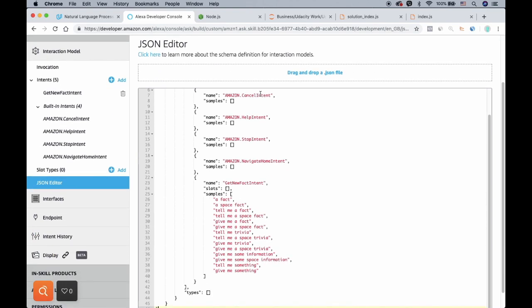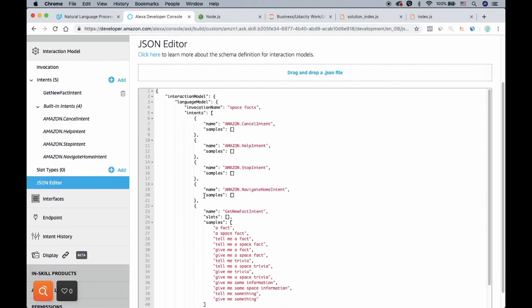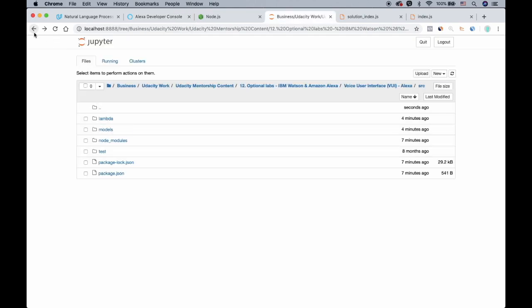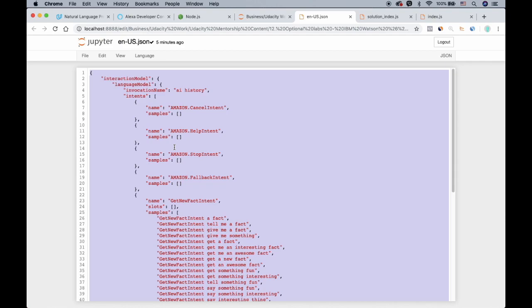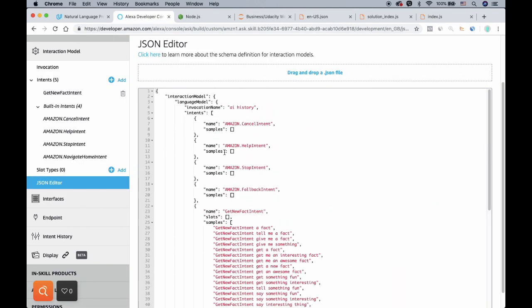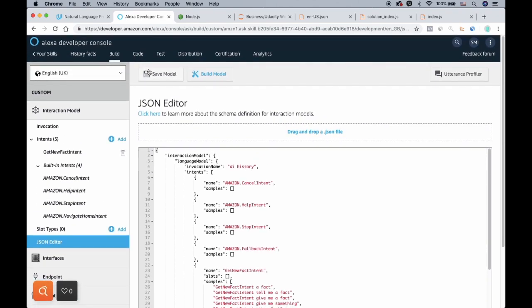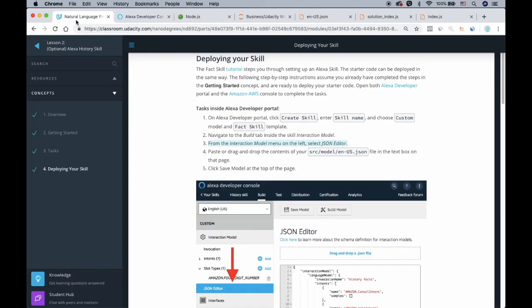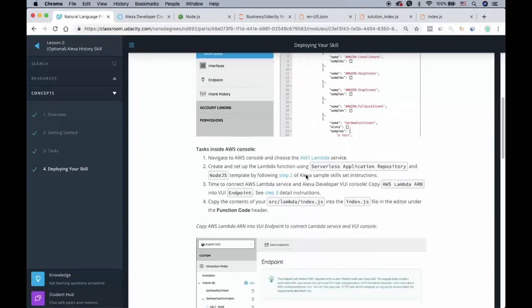So in here, what you should do is just copy paste the JSON file that you have been working on so far. So in the directory, you will go to models, en-US.json. You will just copy it here and paste it here. And after pasting, you will just save it. Great. So you have already done this, pasted this en-US.json file. Then we also save the file.